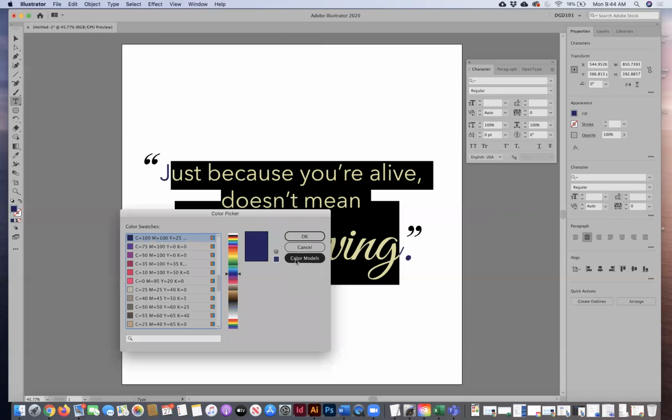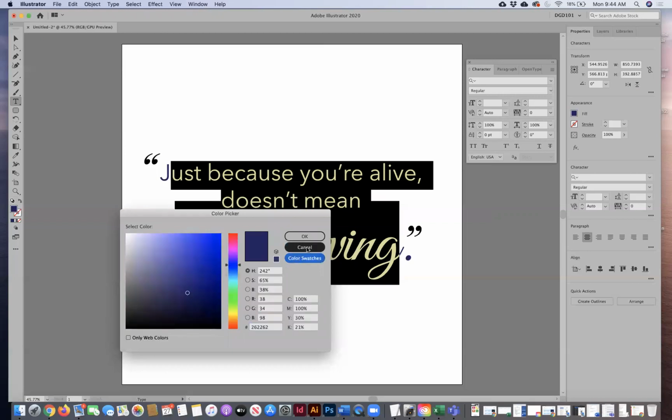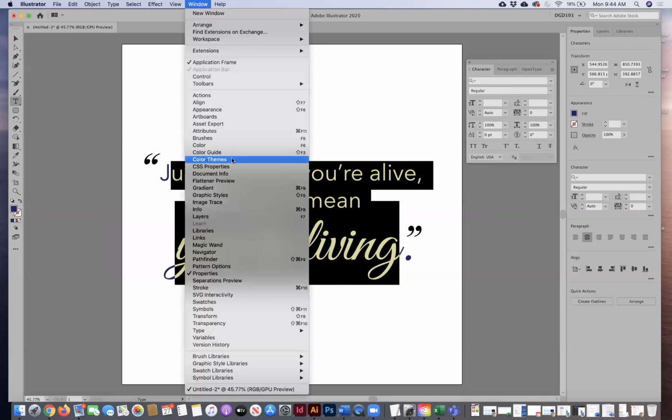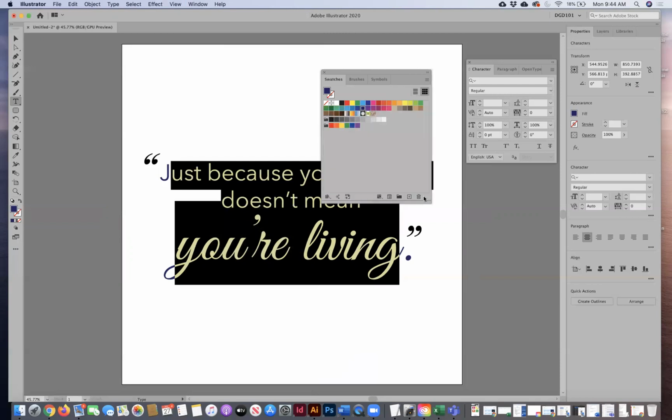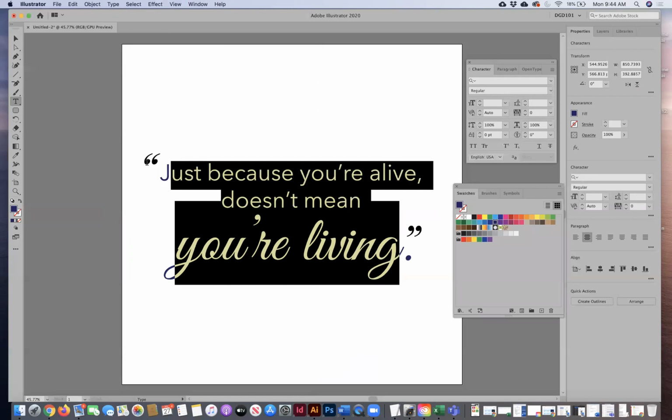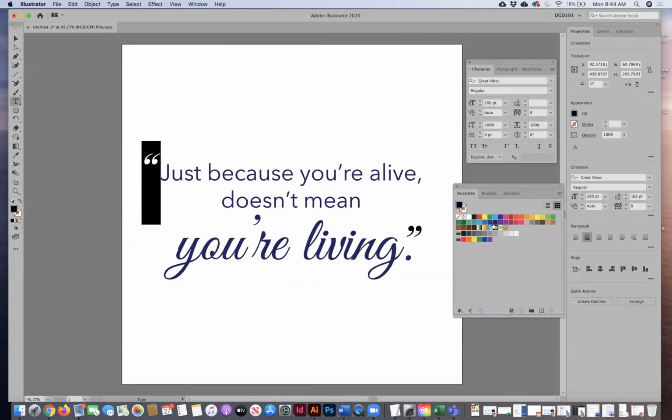I'm going to add this to my color swatches. So I'm going to go ahead and, okay, I think it's already in there. So let's go to swatches. See my deep blue, purple. Oh, it's already selected. It's right here. There's my purple. So I want to make sure that my quotation marks are also set to purple because right now they're black. It's hard to see.